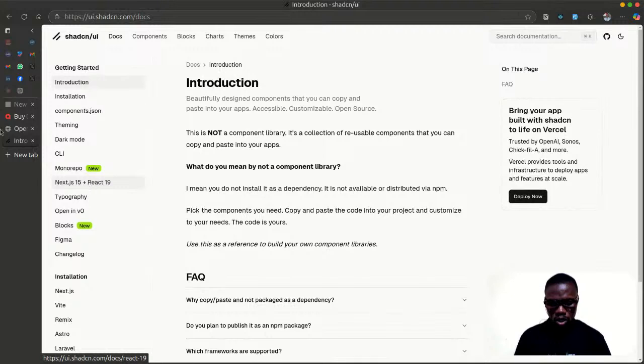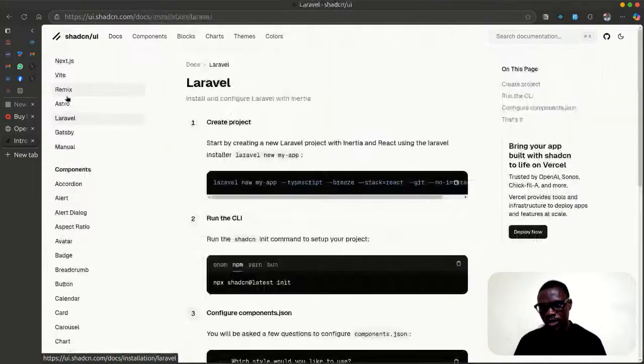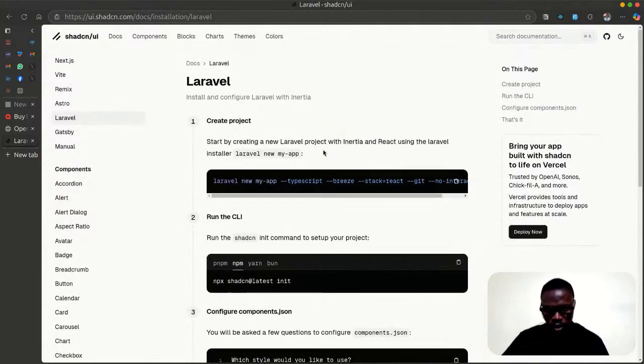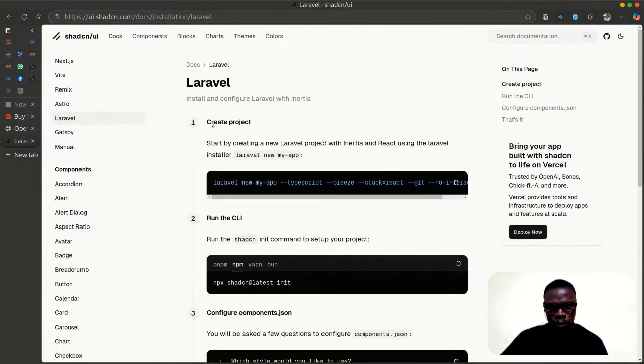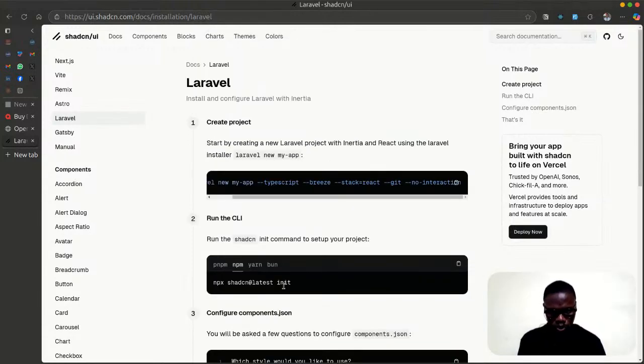Now, let's go to installation. So let's go to Laravel over here. Now, the first stage here is to create a Laravel project. We've done that. Then the next thing we need to do here, based on this documentation, is for us to run this command in our terminal.